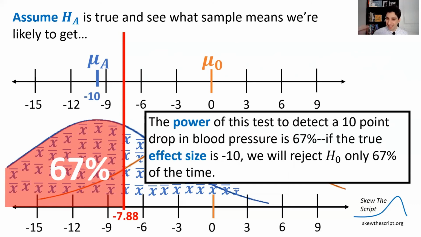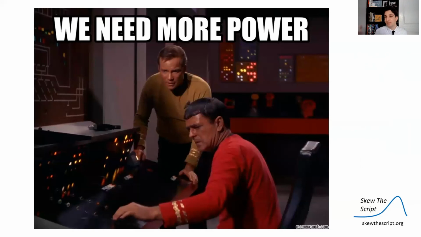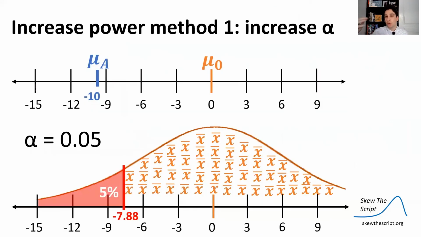So if the true effect size is a 10-point drop in blood pressure, we'll correctly reject the null 67% of the time. But this is pretty low. You might want more power. You might want a higher probability of rejecting the null, proving your drug is real and effective. So what can we do?